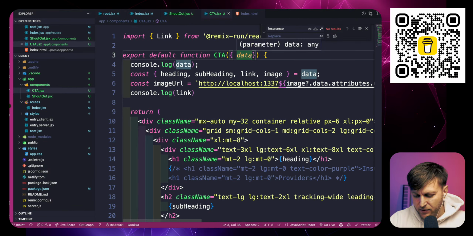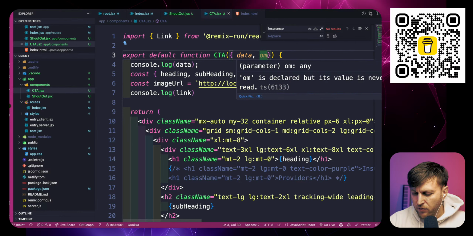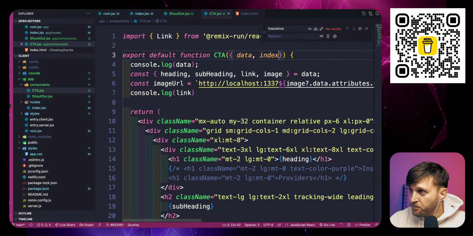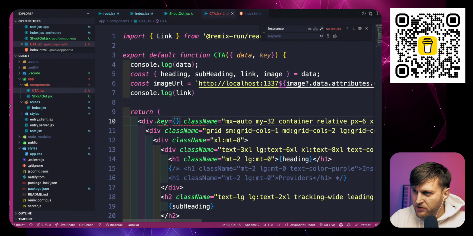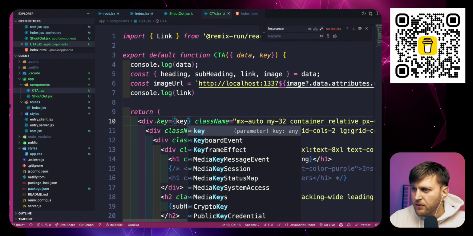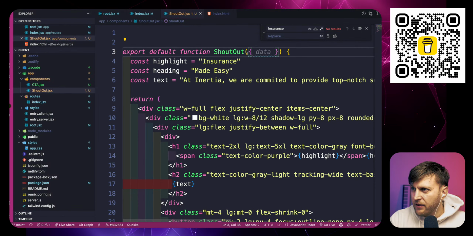By the way, I realized that I wasn't utilizing the key. You need the key whenever you're iterating through items. Actually, I called it key, and we need to pass that key prop. I forgot to do that earlier, so I'm catching myself and doing it now. And then let's go back to our shoutout component and do the same thing. We're going to get our data. We're also going to get our key.